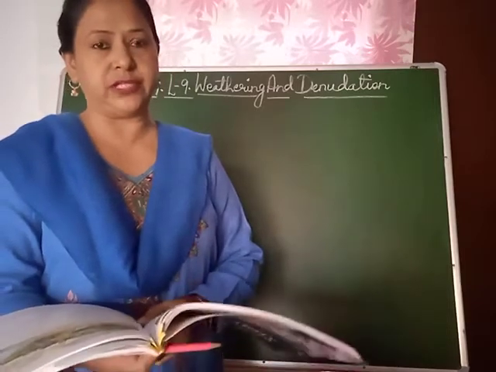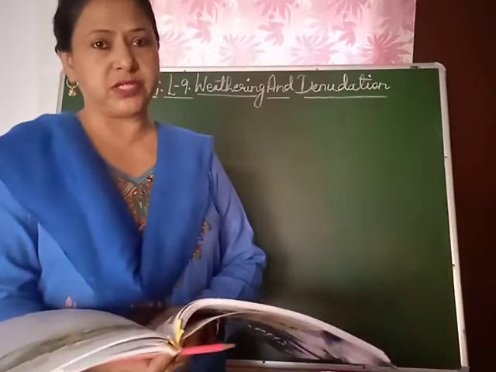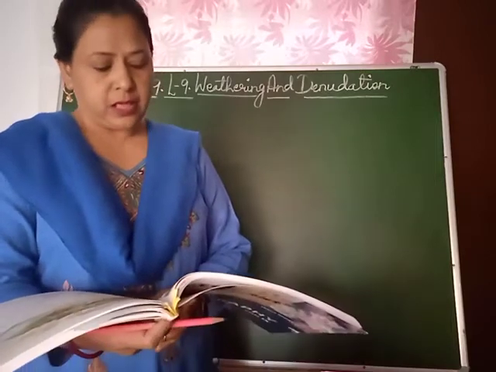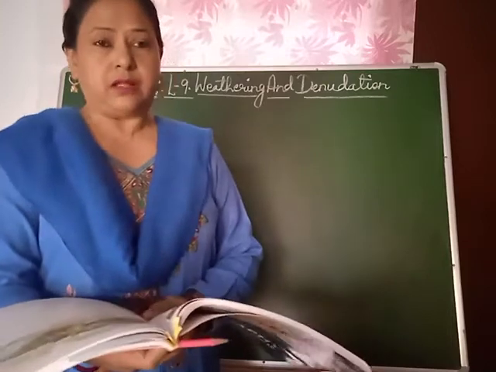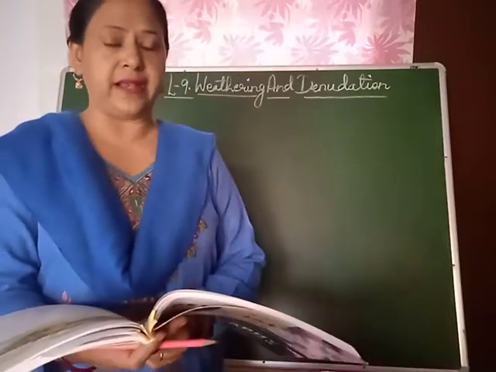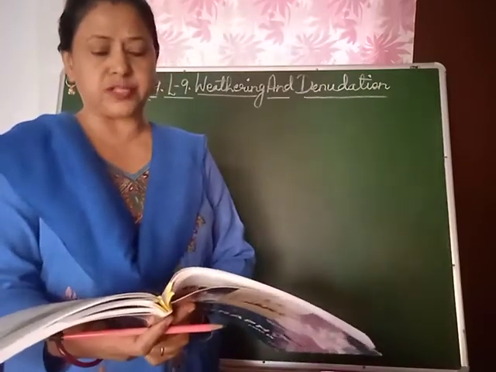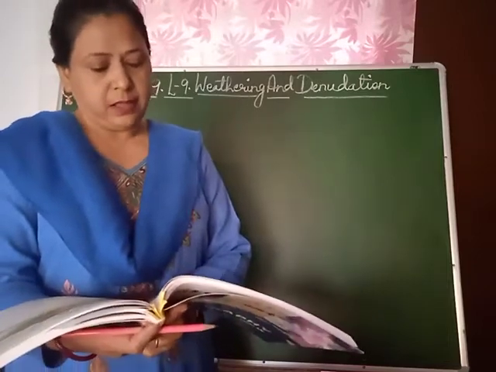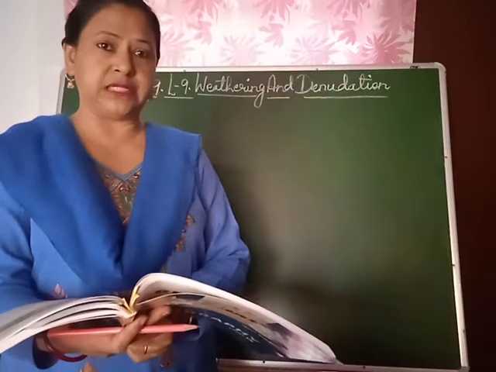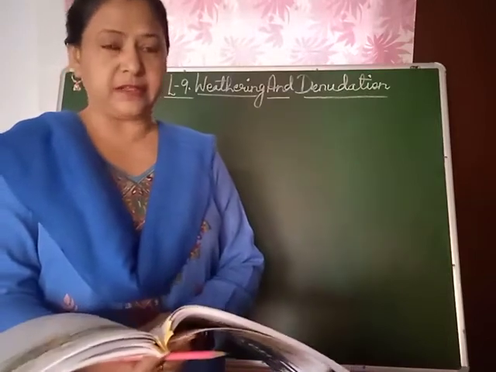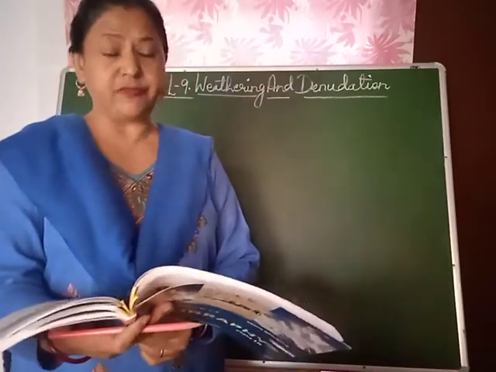So, children, denudation takes place in four phases: weathering, erosion, transportation, and deposition. In weathering, the rocks are broken up and naturally decay through the process of heat and cold, as I have told you earlier, and through rainwater, floods, and frost.